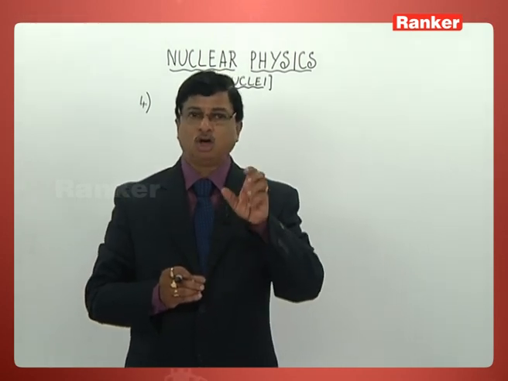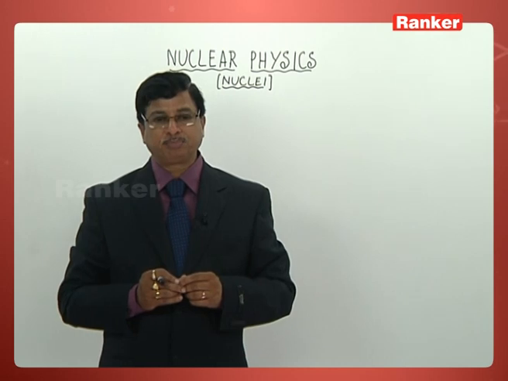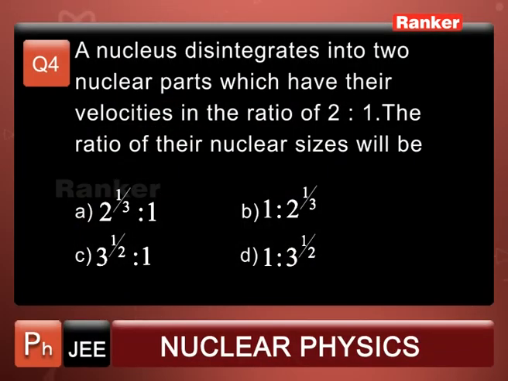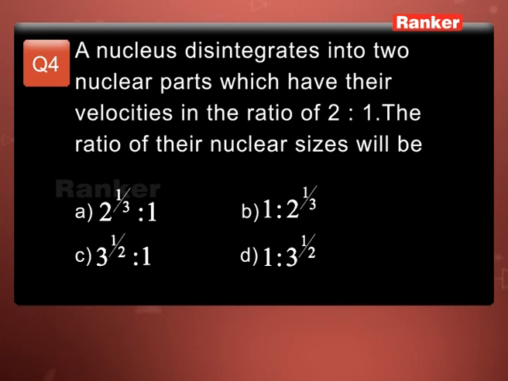Now look at the options given for this problem. First option is 2 power 1 by 3 is to 1. The second option is 1 is to 2 power 1 by 3. The third option is 3 power 1 by 2 is to 1. And the fourth option is 1 is to 3 power 1 by 2. So these are the 4 options mentioned.